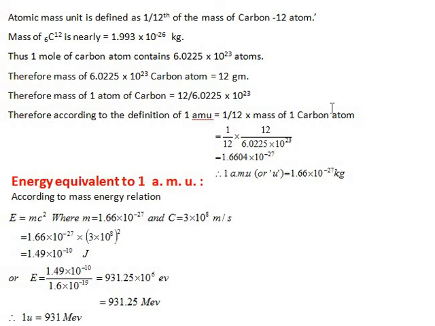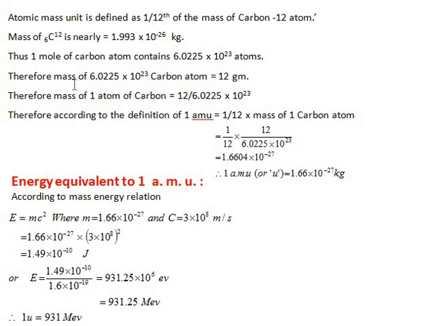Therefore the mass of one hydrogen atom is equal to 1/12 of the mass of the carbon-12 atom. That is the reason. The mass of 6C12 is nearly 1.993 × 10^-26 kg, and 1 mole of carbon atoms contains 6.0225 × 10^23 atoms.